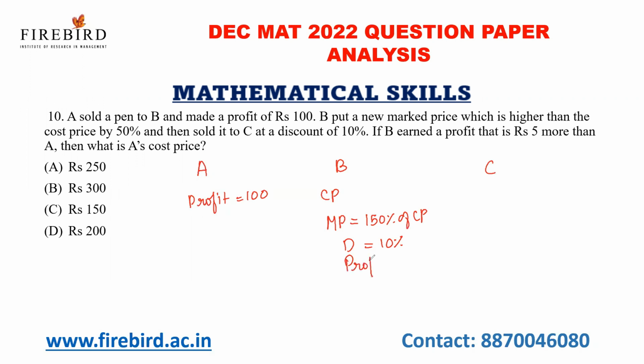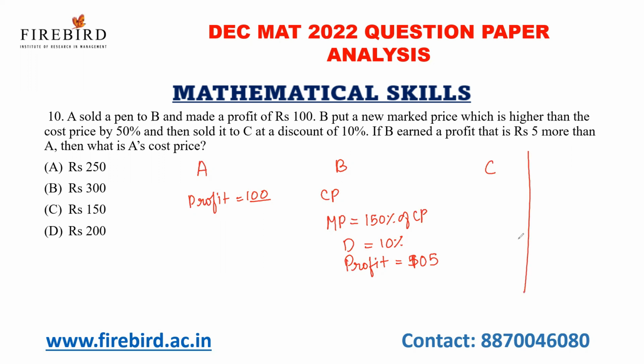So, what is the profit of B? It is equal to rupees 5 more than A. So what is the profit of A? 100. And now what is the profit of B? It is nothing but 105. Now the question is, what is the cost price of A?